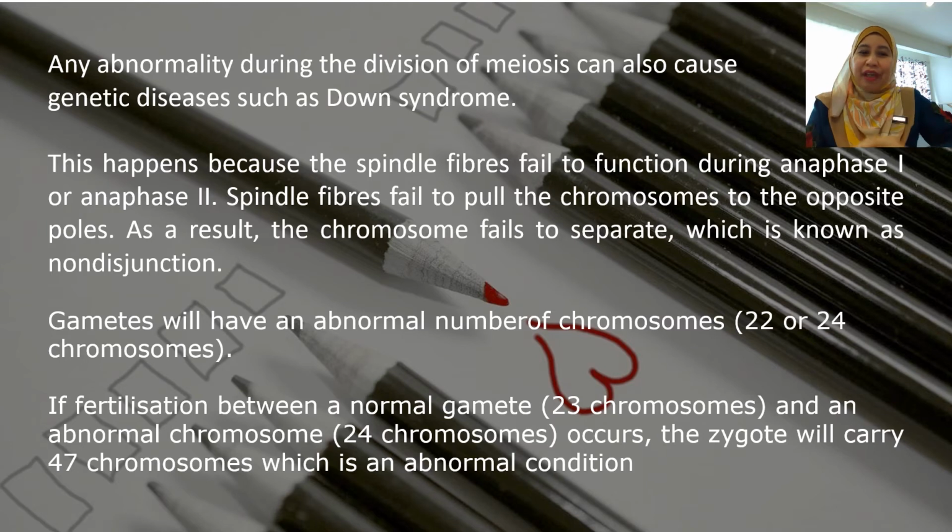Due to that, the gametes will have an abnormal number of chromosomes, is either 22, less than 1, or more than 1, that is 24 chromosomes. If fertilization occurs between the normal gamete, that is 23 chromosomes, and abnormal gametes, that is 24 chromosomes, the zygote that will form will have 47 chromosomes, which is an abnormal condition.